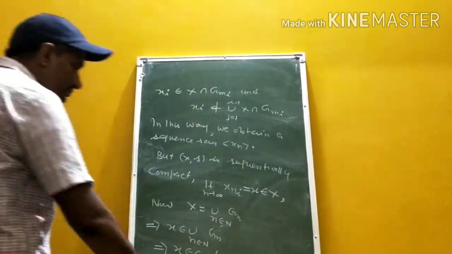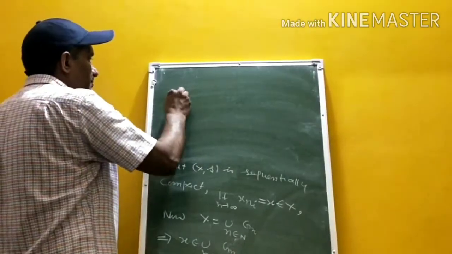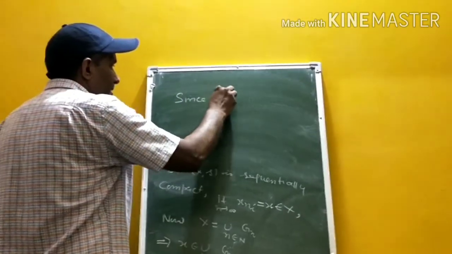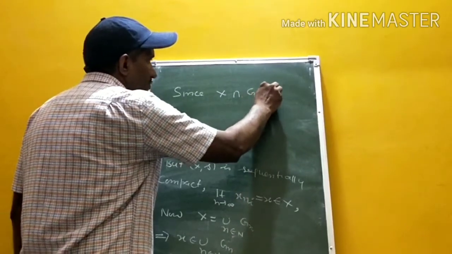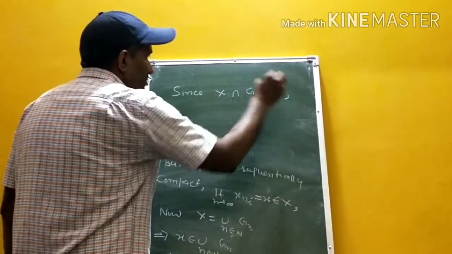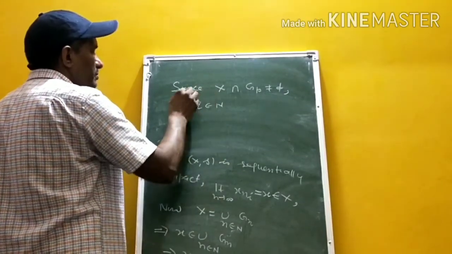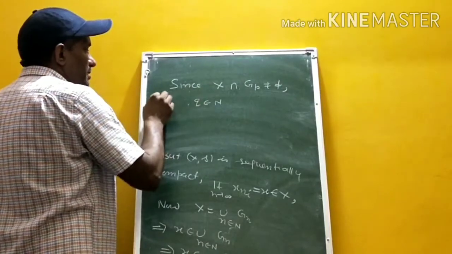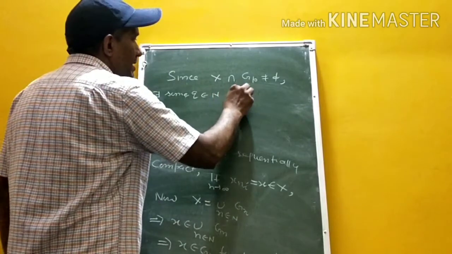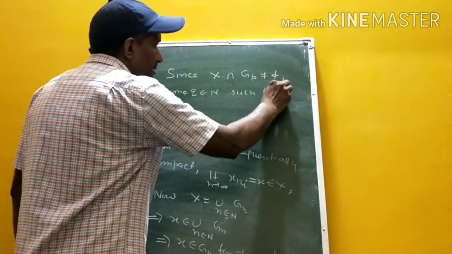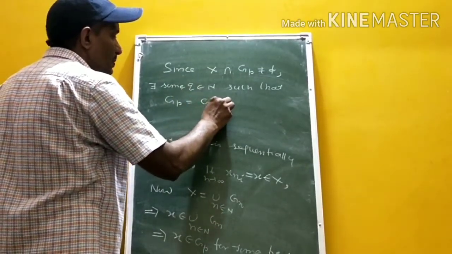Now x belongs to G_p for some p belonging to N. Since X intersection G_p is non-empty, there exists some q belonging to N such that G_p is equal to G_mq.